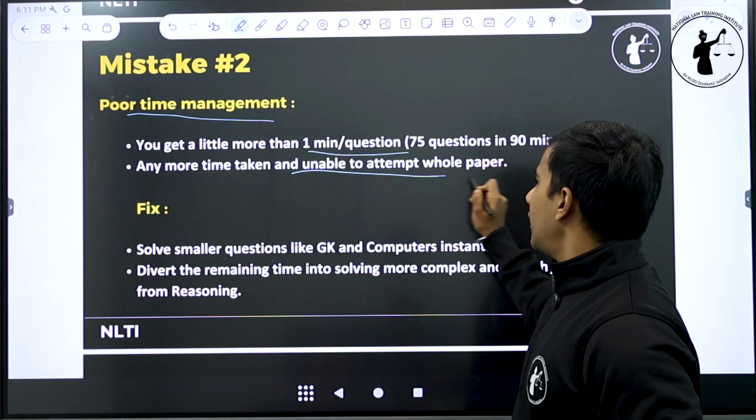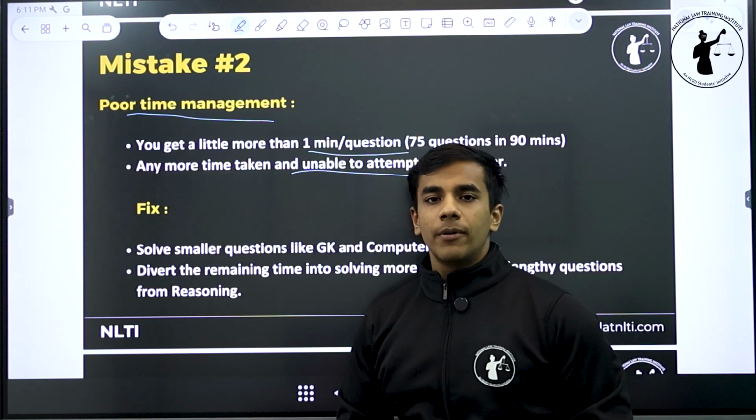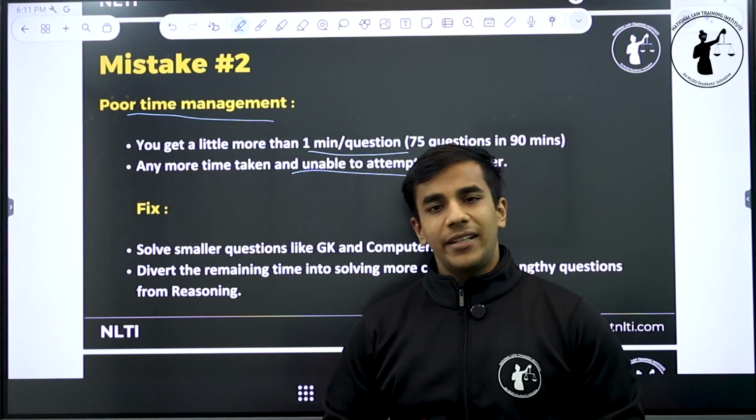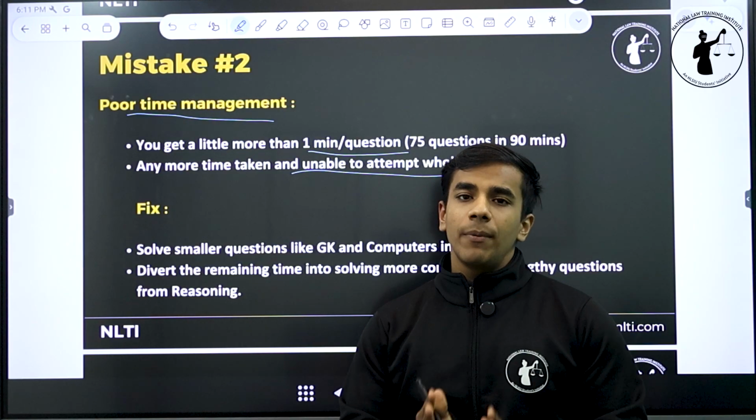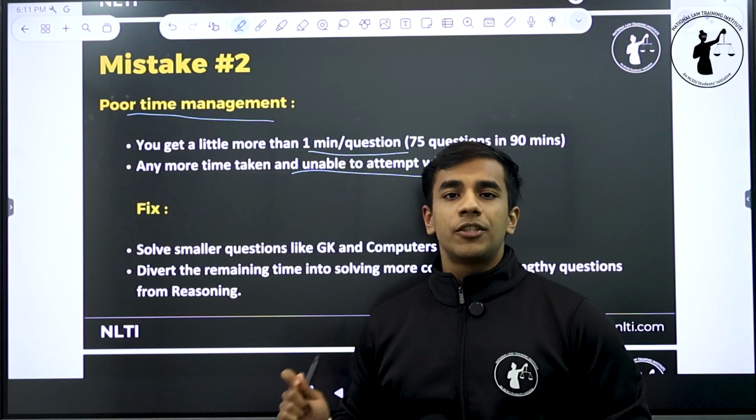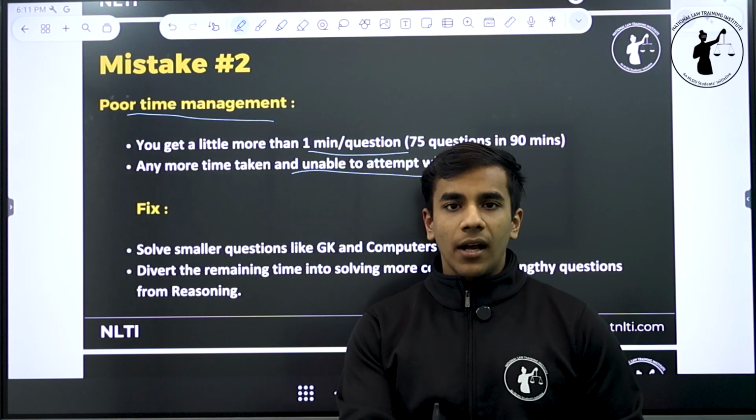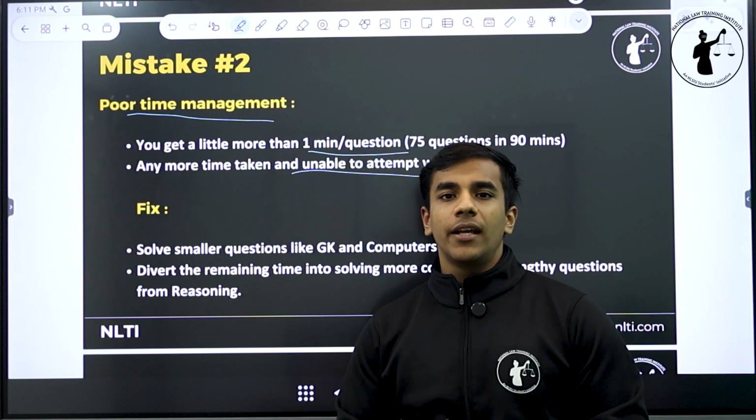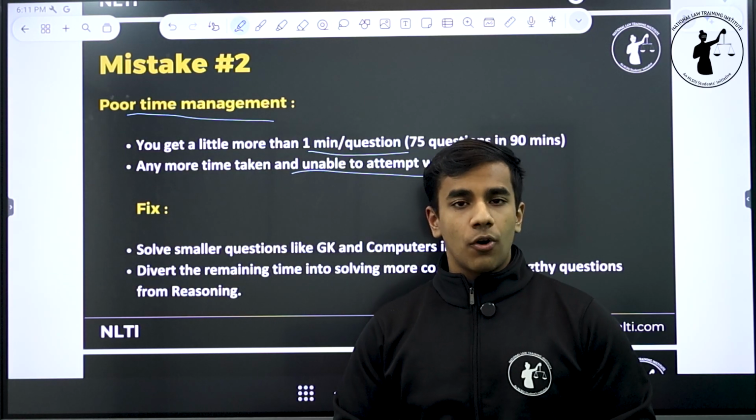Any more time taken and you will be unable to attend the whole paper. You will have to skip a few questions intentionally or unintentionally क्योंकि आपका paper ही complete नहीं होगा. And this will cost you your rank, this will cost you your mark, and this will cost you your dream of studying at one of the most prestigious colleges for 3-year LLB.